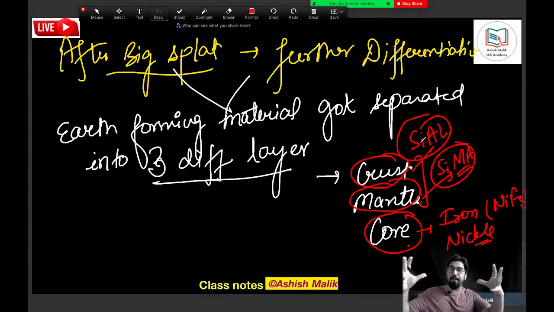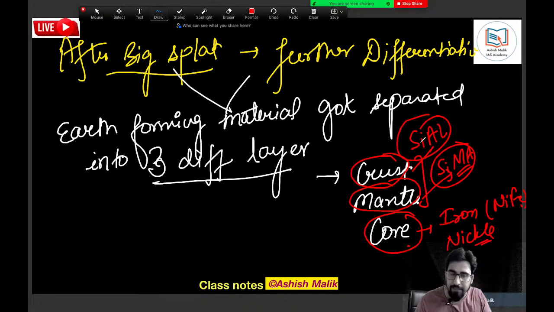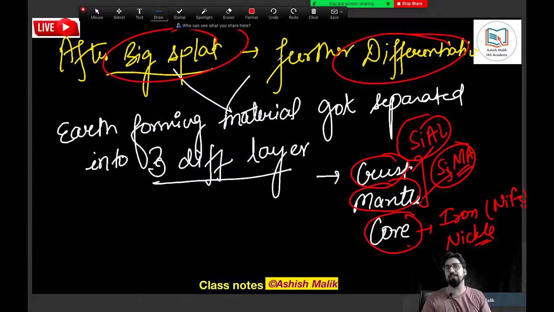But the core is made up of all the heavy material. That actually makes sense that as we go down with increase in depth, the material density also increases. Are you getting my point? This is how, because of the Big Splat and differentiation, the Earth has got all its three layers.